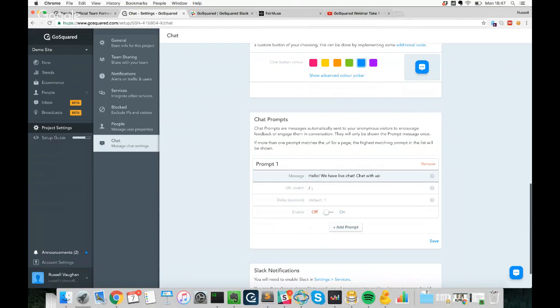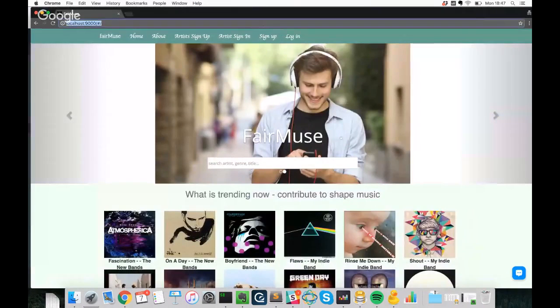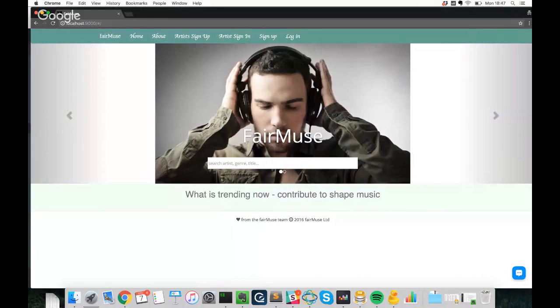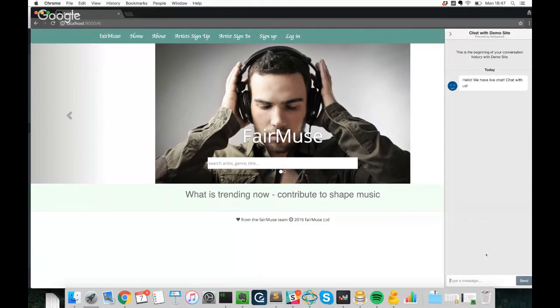And we'll want that to be on our homepage, and we want it to happen after 3 seconds. So not as soon as someone lands on the site, but after they've landed and had a bit of a chance to look around. If we toggle that on and click save, then the next time a new user lands on our site, after a few seconds, we'll see, "Hello, we have live chat, chat with us."